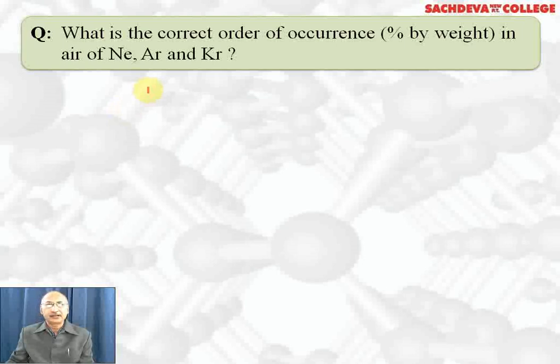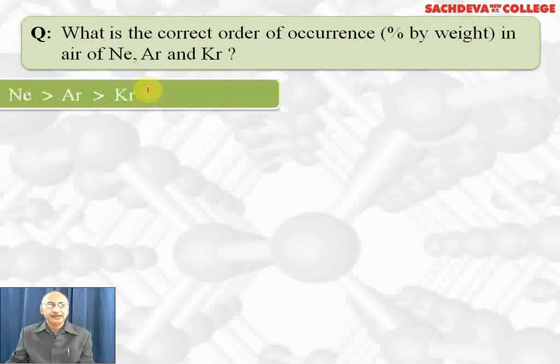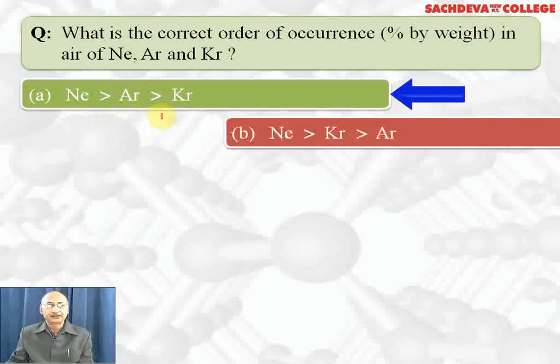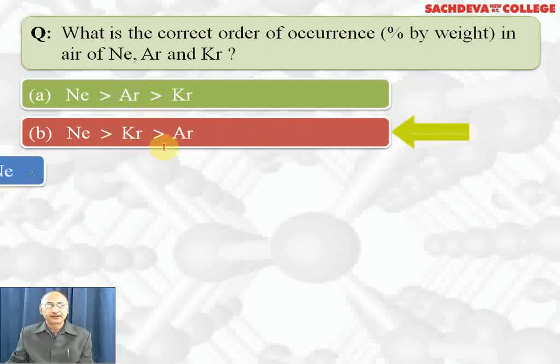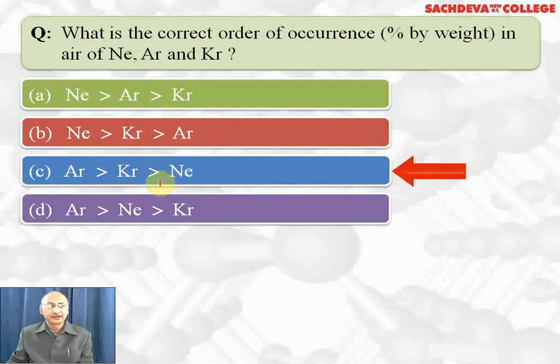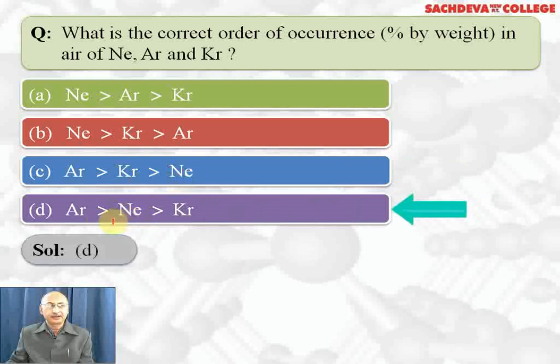Which is the correct order of occurrence by weight in air: neon, argon and krypton? Neon is greater than argon is greater than krypton. Neon is greater than krypton is greater than argon. Argon is greater than krypton is greater than neon. Argon is greater than neon is greater than krypton. The correct answer is D part. So argon is most abundant and krypton is least abundant.